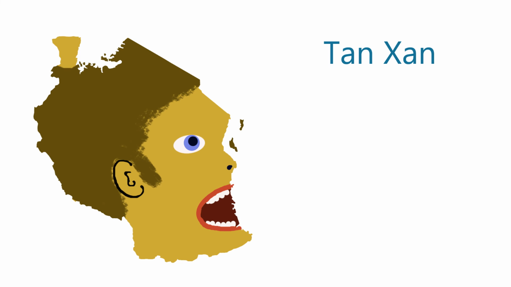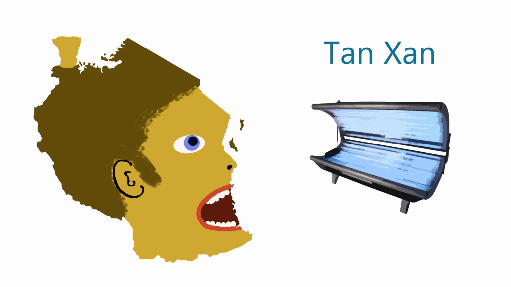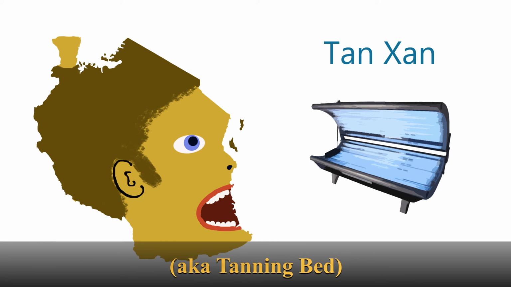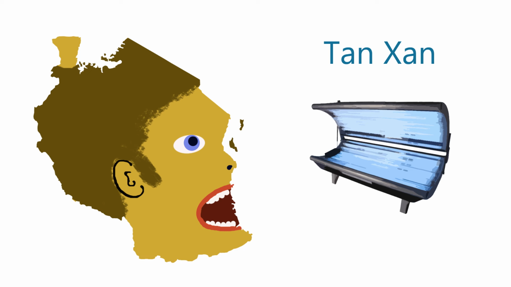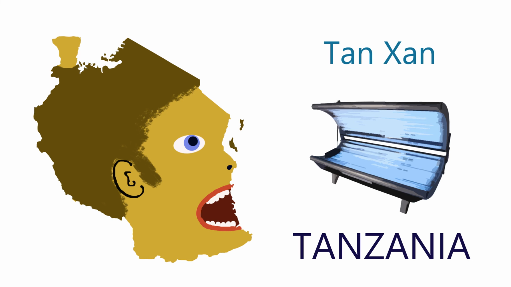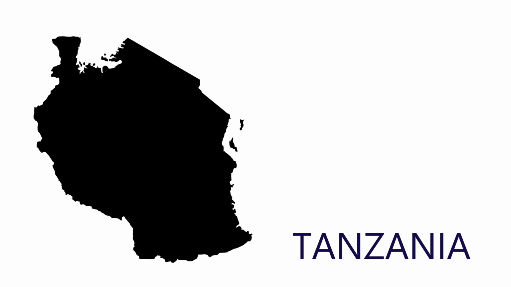I see somebody here, they're looking to their right, and somehow they have a very flat forehead. They also have a lump on the top of their head, and it looks like their eyebrows have fallen off. So I'm going to imagine somebody called Tan Zan, a guy who really likes to tan himself in a tanning machine, but unfortunately the lid of the tanning machine fell on him, causing the flat forehead, the bump, and his eyebrows to fall off. And that's going to help me remember Tanzania. So when I see the guy with the flat forehead and the bump, Tanzania.